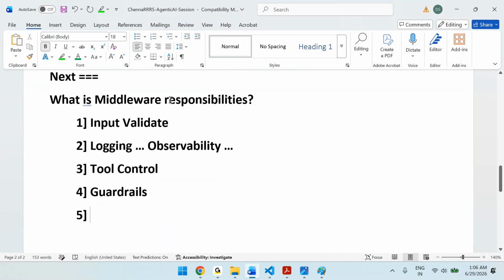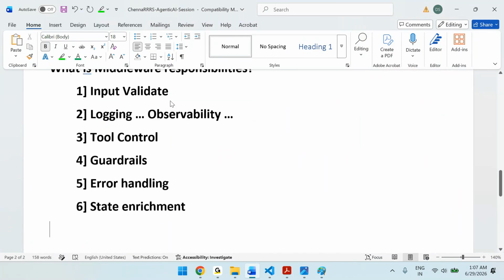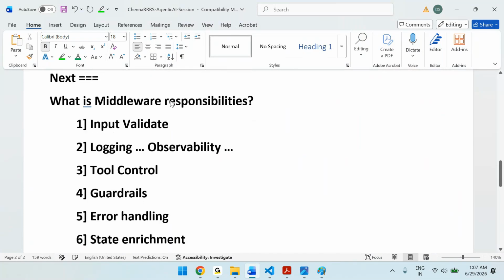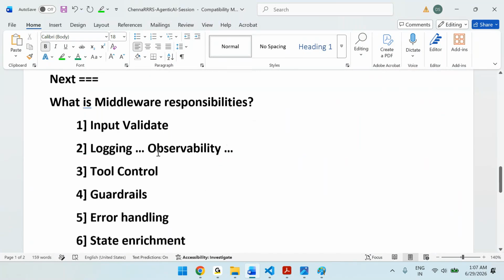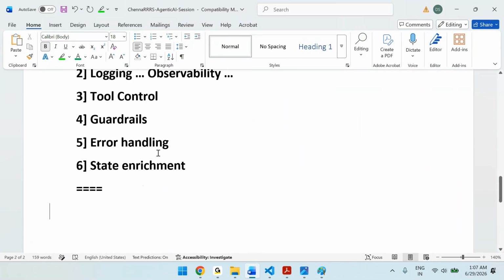Then error handling, we can do error handling because of the middlewares. Then state enrichment, we can enrich the state, that means data. Like this, we can perform n number of activities because of the middlewares. If anyone asks what the middleware responsibility is, minimum you should answer this.